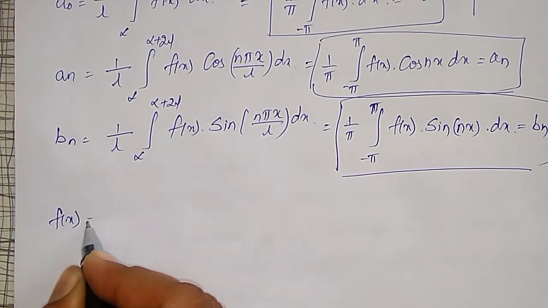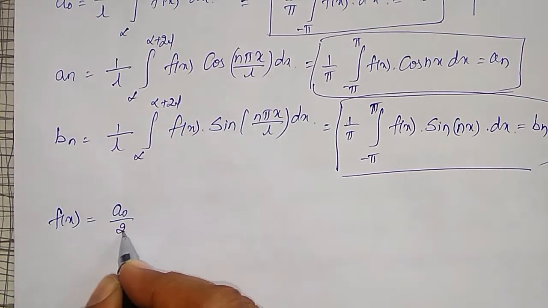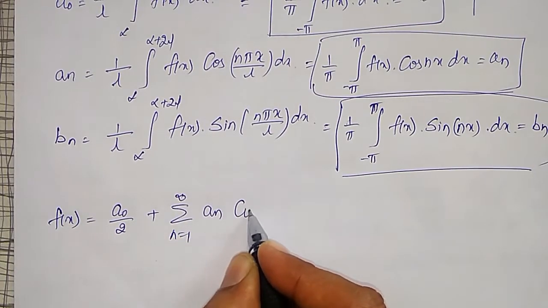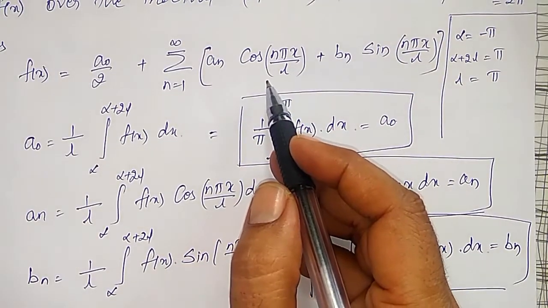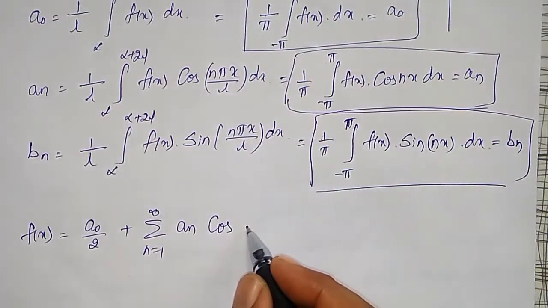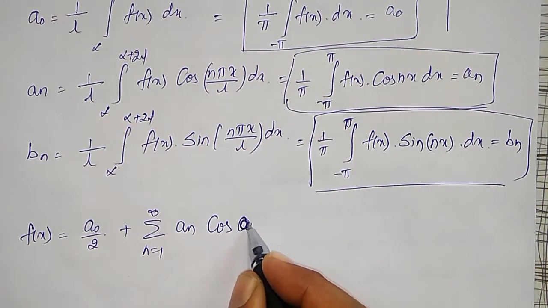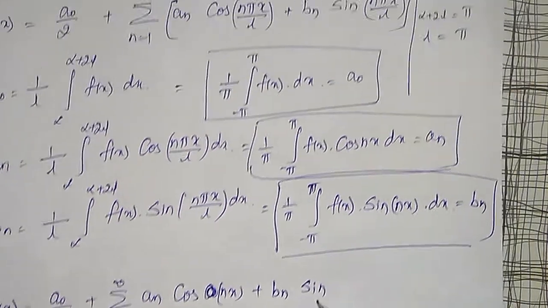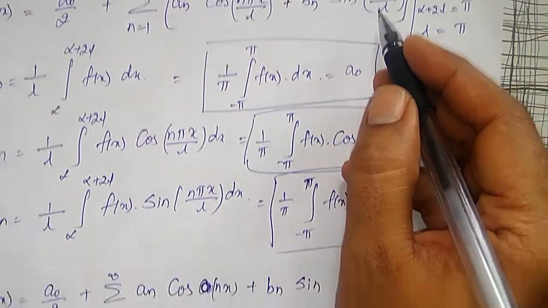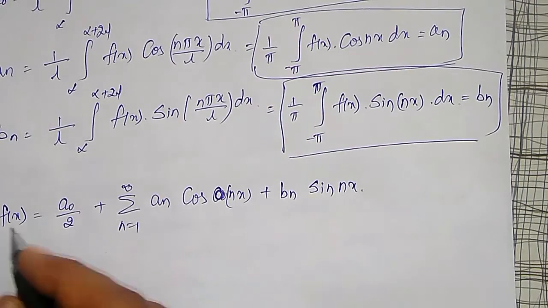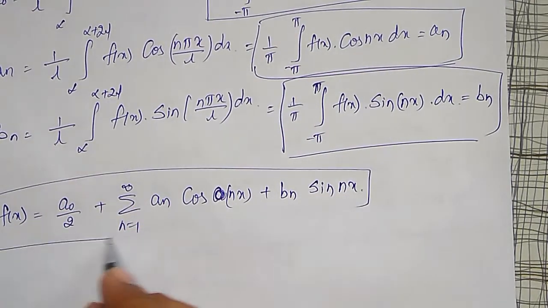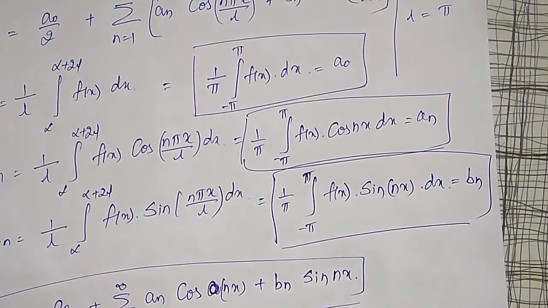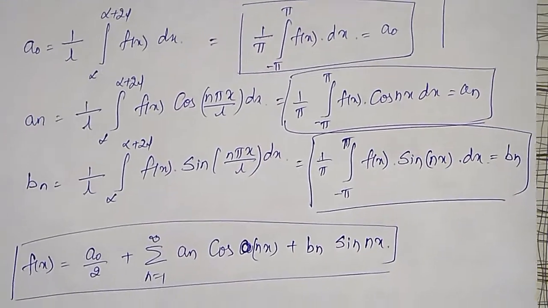a naught divided by 2 plus summation n equal to 1 to infinity of an into cos n pi x by l. L is equal to pi, it cancels again, cos nx, plus bn into sin n pi x by l, again l is pi and cancels, sin nx. Whenever the interval minus pi to plus pi is given, you can remember these four formulas and simplify. One example on this I am going to evaluate now.